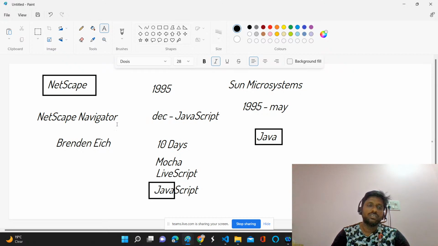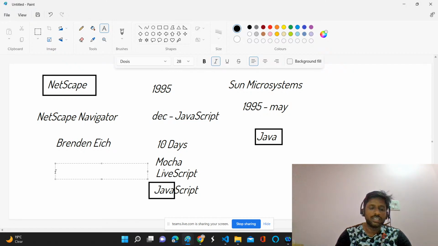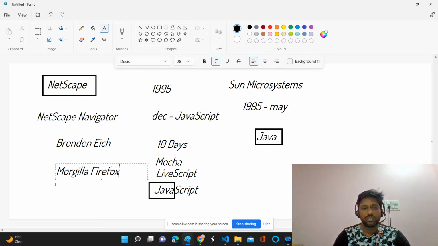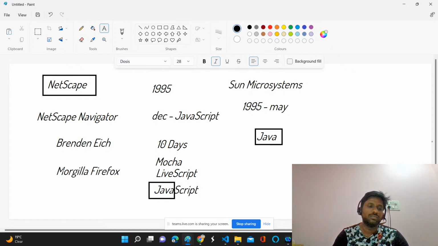Right now, maybe you don't know what Netscape Navigator is. But later on, it evolved into Mozilla Firefox. Still, we are using Mozilla Firefox, right? The parent of Mozilla Firefox is Netscape Navigator, and the parent company is Netscape.